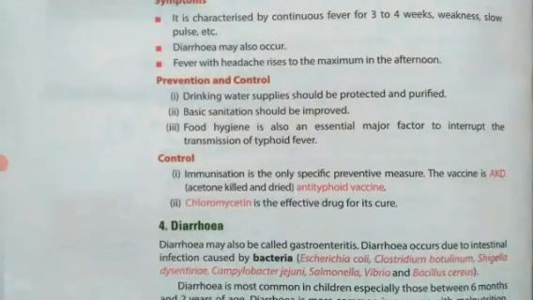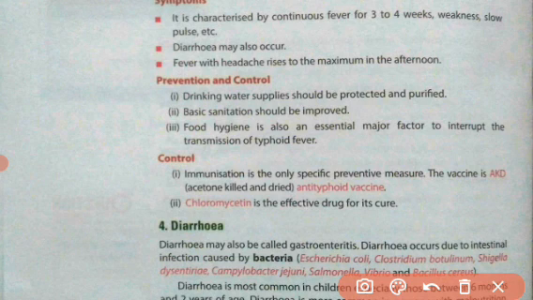Now we will talk about prevention. How can we prevent this disease from occurring? Water supply should be protected and purified. Purified water must be used so that the bacteria will be killed, and basic sanitation should be improved. Basic sanitation means washing the hands before taking food, and washing the hands after using the toilets. This basic sanitation rule must be followed by the people to avoid this disease. Food hygiene is also very essential. Food must be hygienic, clean from germs, so there will be fewer chances of the occurrence of this disease in any community.